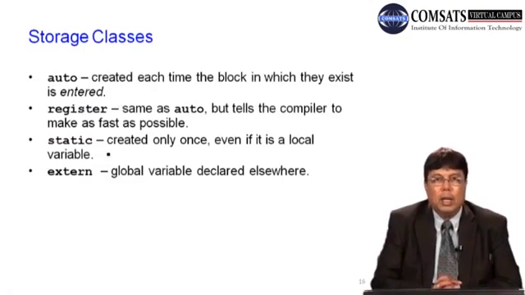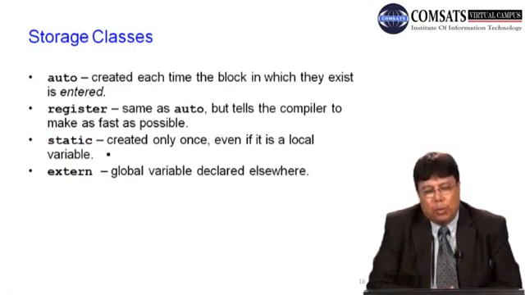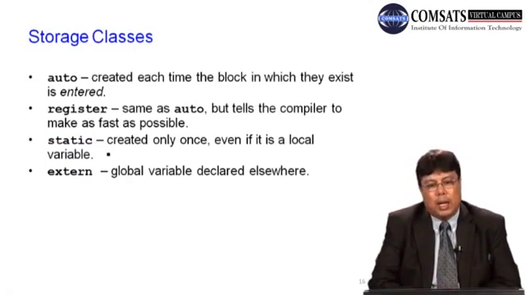Static, if you want that the life of the variable should be throughout the execution of the program, you can use the keyword static.